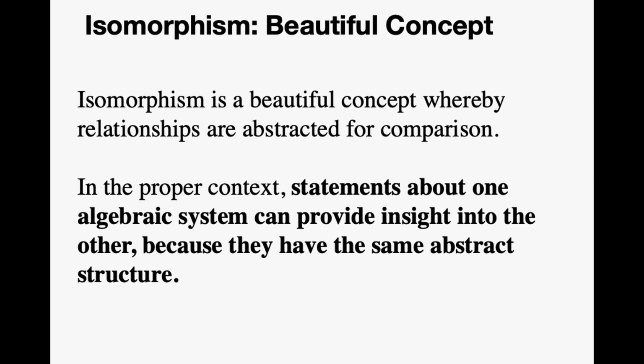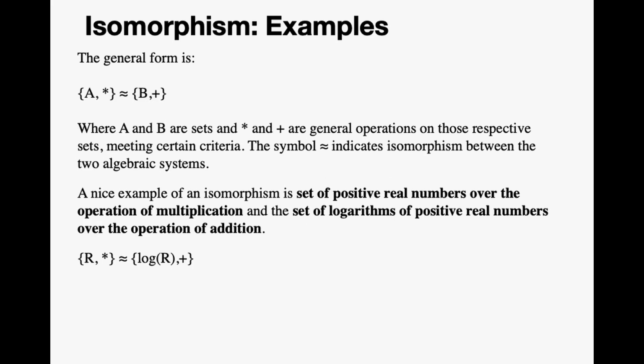Isomorphism is actually a beautiful concept whereby relationships are abstracted for comparison. In the proper context, statements about one algebraic system can provide insight into another because they have the same abstract structure. I'm going to give you a few examples of isomorphisms. The general form is this. We have sets A and B and general operations star and plus on those respective sets, and they have to meet certain criteria. The squiggly equal sign is the symbol that I'm using to indicate isomorphism.